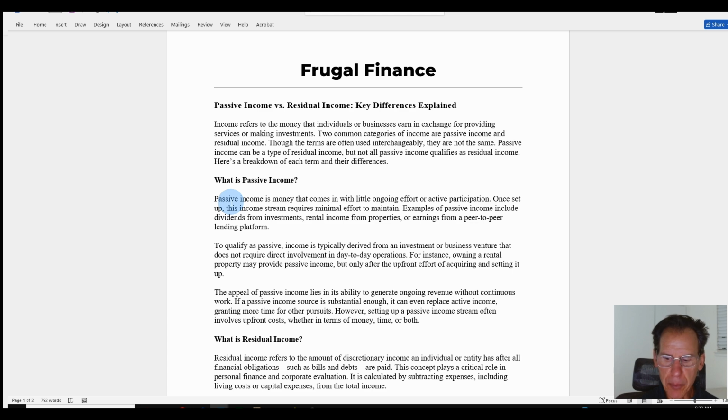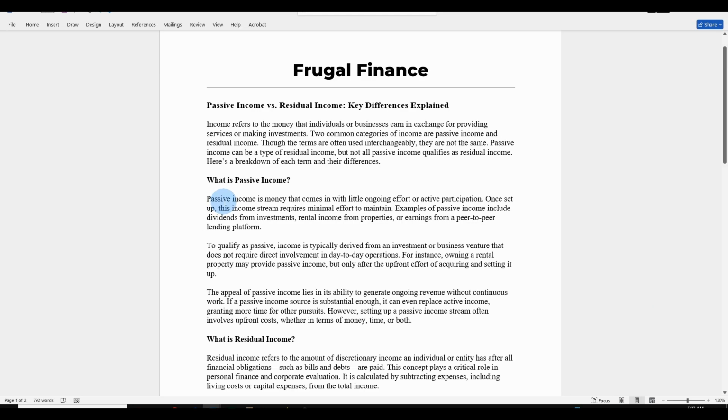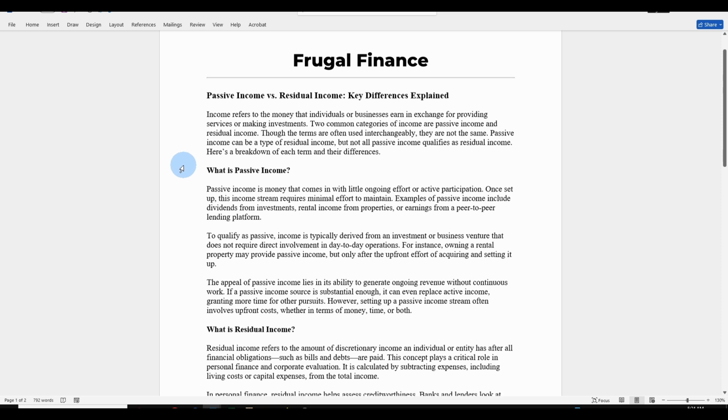Key differences explained. Income refers to the money that individuals or businesses earn in exchange for providing services or making investments. Two common categories of income are passive income and residual income. Though the terms are often used interchangeably, they are not the same. Passive income can be a type of residual income, but not all passive income qualifies as residual income. Here's a breakdown of each term and their differences.